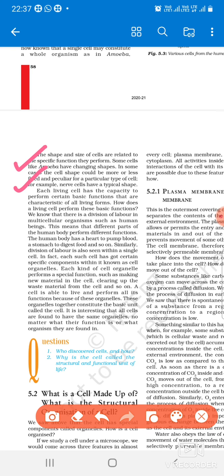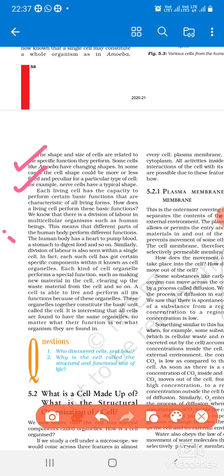Okay, now the question is that different organs in the living body perform different functions. So it means the cells perform different functions, when they are in a group. We said that the cell is the basic unit of life, right? We have said that the cell is the basic unit of life.